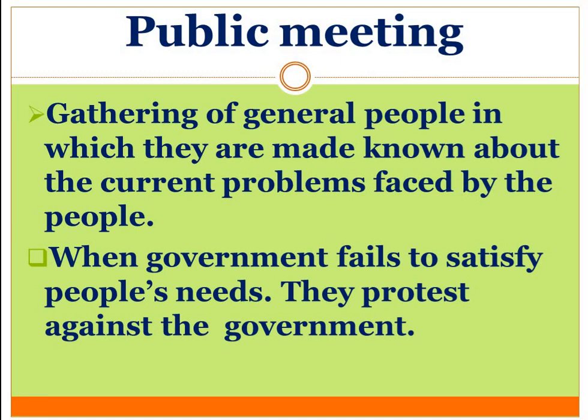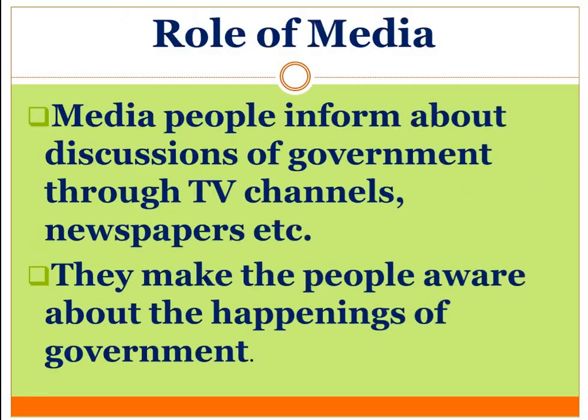As in the example we have taken, the people were protesting in Patalpura. When the government fails to satisfy people's needs, they protest against the government. Again the same example we can take: the people were not satisfied with the work of the government, as different people were having different problems in that area, so they protest against the government.